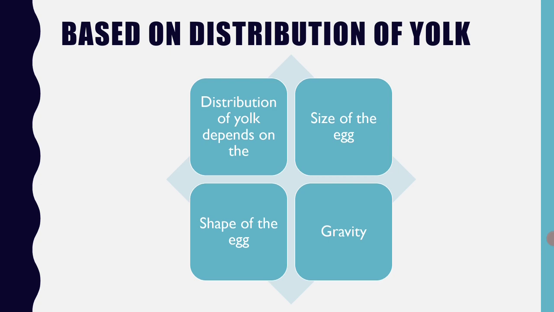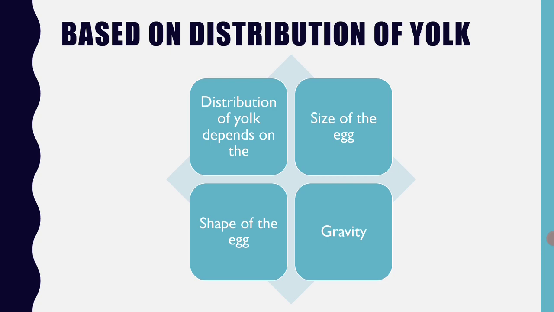Whereas megalecithal eggs are those eggs which contain copious, greater quantities of the yolk material. And coming to another basis of classification, eggs are also classified based on the distribution of the yolk within the cytoplasm of the egg. Based on the distribution of yolk, the eggs are classified into telolecithal, isolecithal, homolecithal, like that.